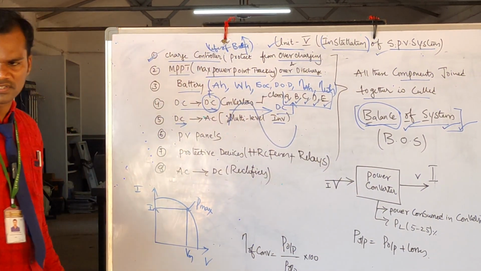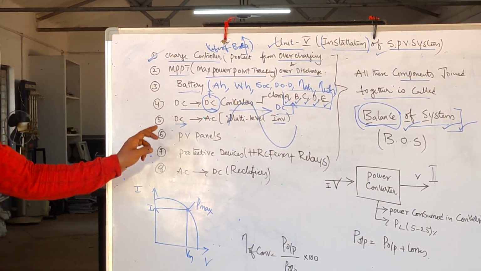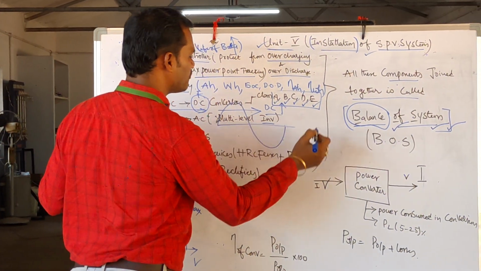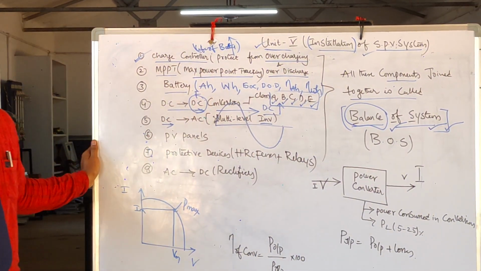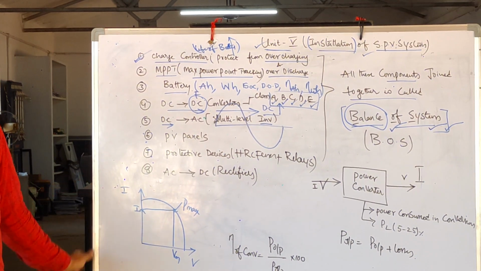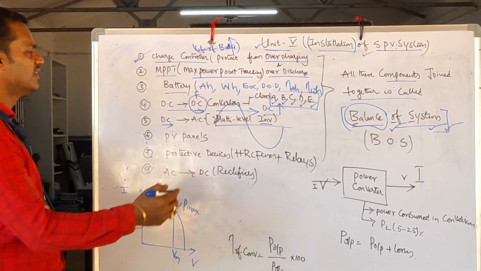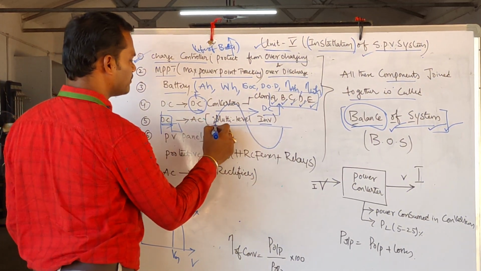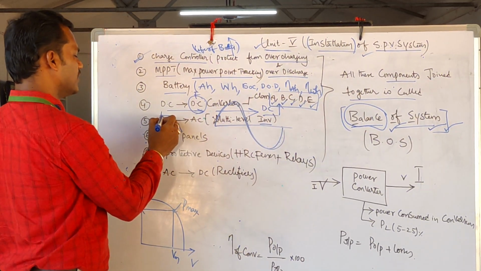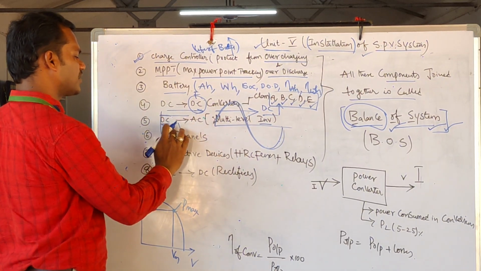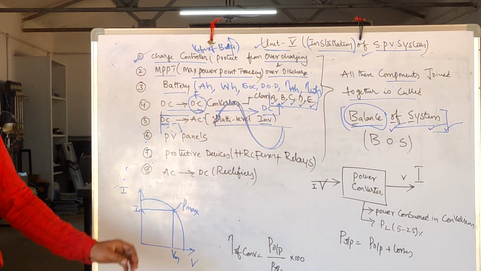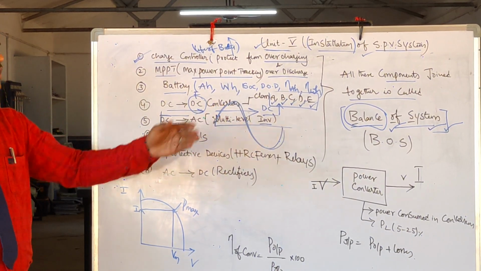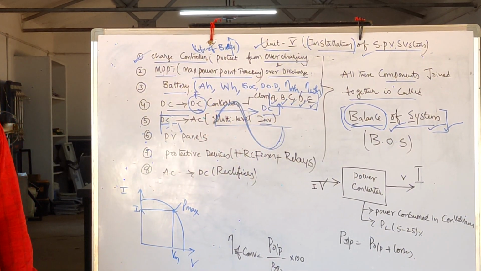You have a number of ways of converting the DC supply to AC supply. Sinusoidal pulse width modulation techniques are there. By using the sinusoidal pulse width modulation techniques and different modulation techniques, you can convert the given DC supply into which supply? AC supply. Or directly a step type of input also you can convert into an AC supply, which is also possible with multi-level inverters. More R&D is going on in multi-level inverters.